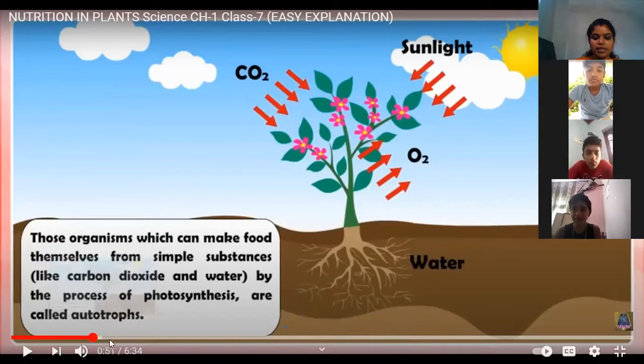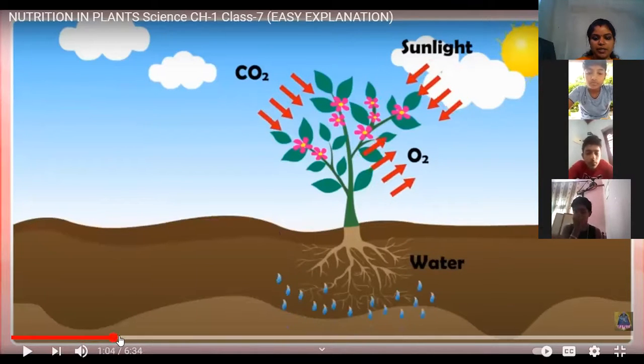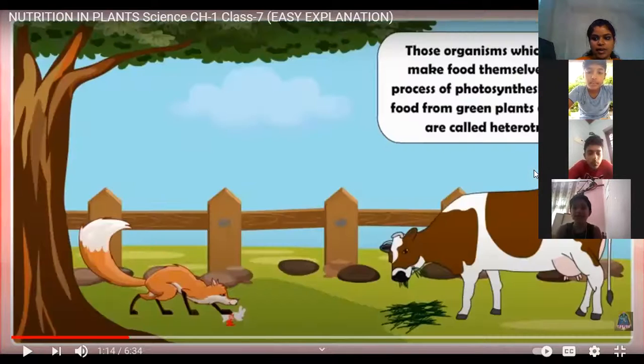And then what is a heterotroph? Heterotrophs depend on others. Those organisms which cannot make food themselves by the process of photosynthesis, and take food from green plants or animals. So they depend on green plants or animals. You can see the figure here: the cow which is eating green plants, and these folks that eat an animal. So the organisms that take food from green plants or animals are categorized as heterotrophs.